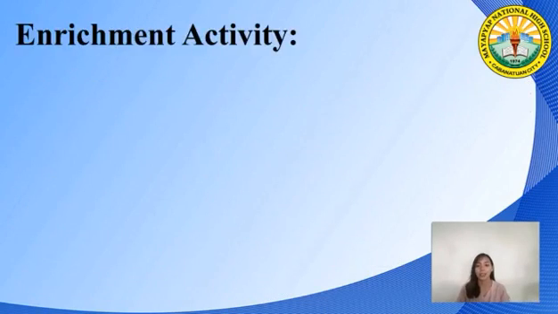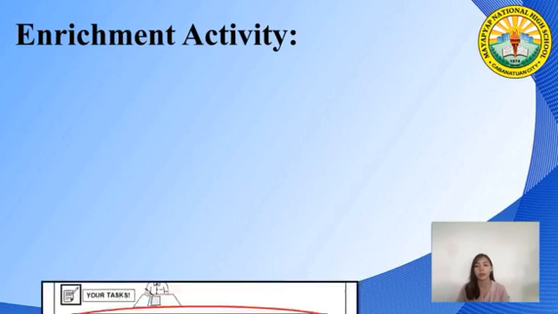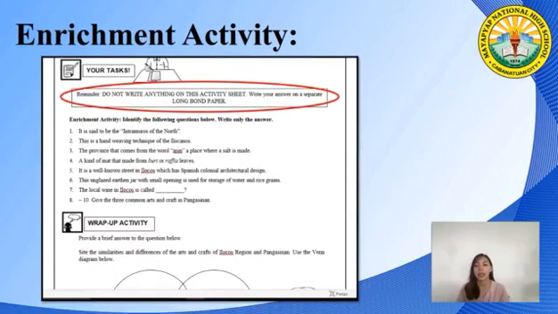At this point, turn your activity sheet to enrichment part. You are going to identify the following questions stated in your activity sheets in Part 7. You will write only the answer, but take note for reminder about the enrichment activity. Do not write anything on this activity sheet. Write your answer on a separate long bond paper.